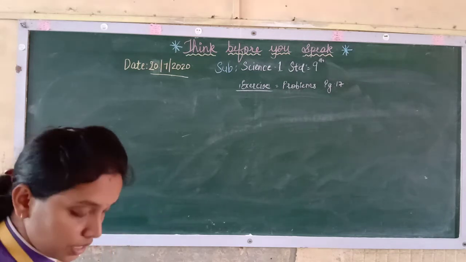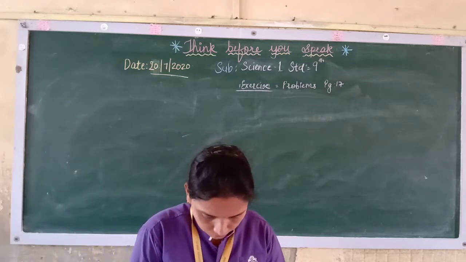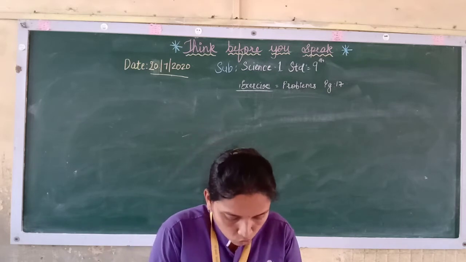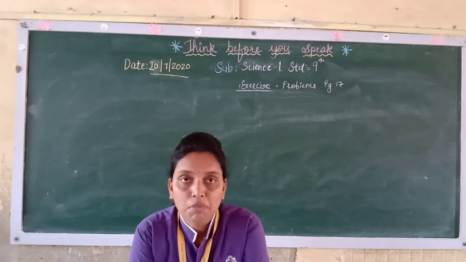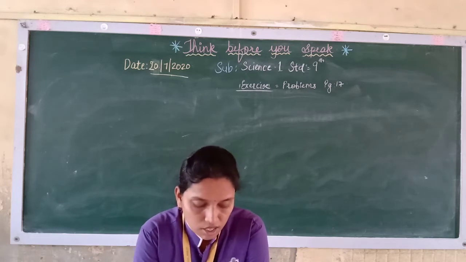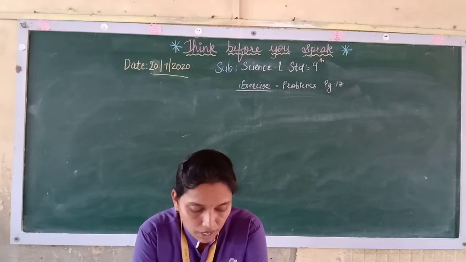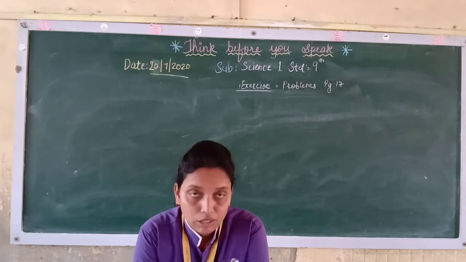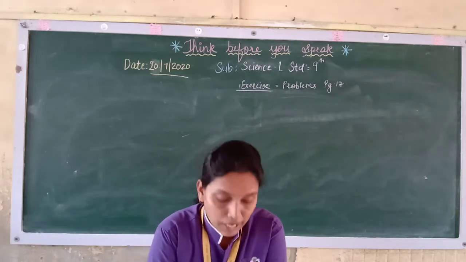Now further, if we see the second sum, where an object of mass 16 kg is moving with an acceleration of 3 meter per second square. So the mass of the object is 16 kg. Acceleration is 3 meter per second square. Calculate the applied force. So F we have to calculate. Now the formula for force is what? Mass into acceleration. So you have to multiply the two.